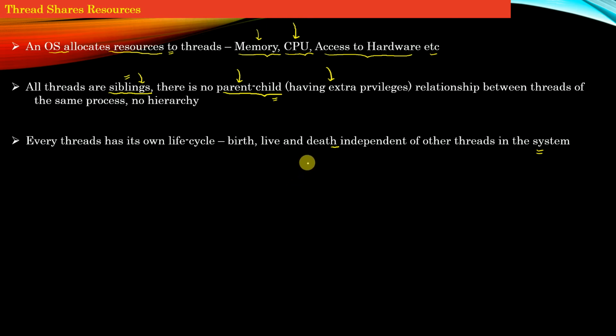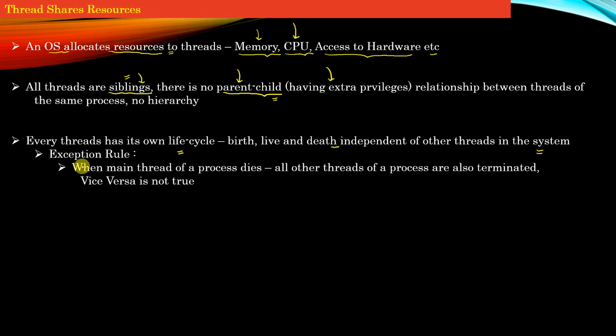However, there is one exception rule which violates this point, and that rule was that when the main thread dies, then all other threads of the process are also terminated, right? Given the fact that this main thread was not terminated using the pthread_exit API. We have already discussed this point in the previous lecture video, right? So in the remaining section of this course, whenever I say that thread T1 is the parent and thread T2 is the child, it only means that thread T1 created thread T2, right? It does not imply that thread T1 has some extra privileges over thread T2, right?